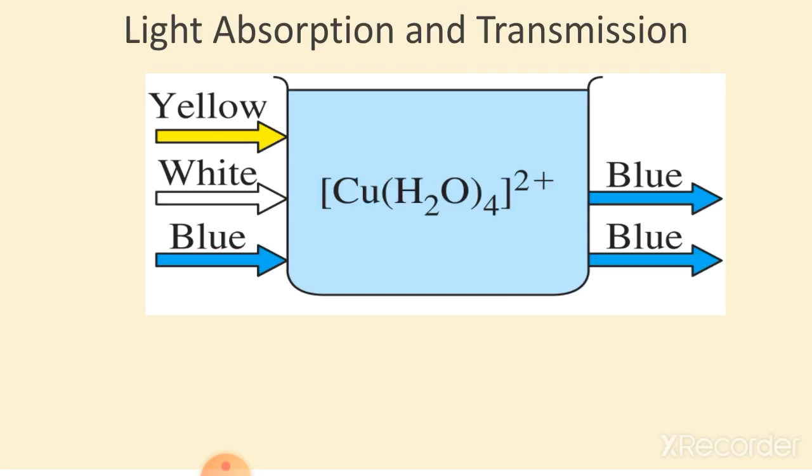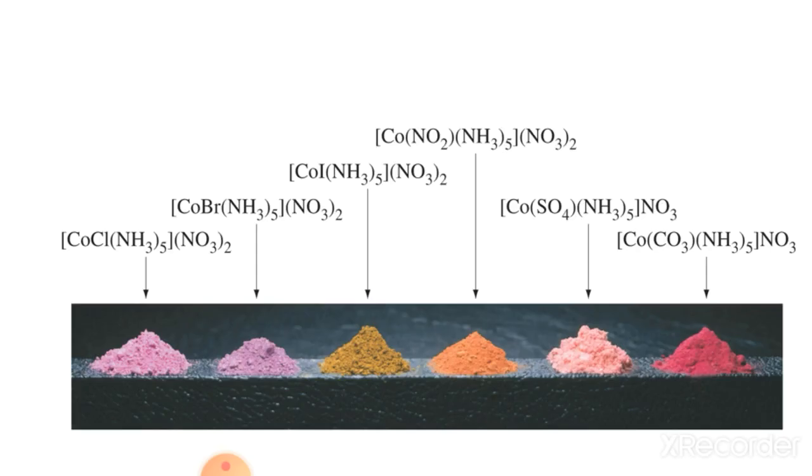If the wavelength of the photon absorbed by an ion lies outside the visible region, that is VIBGYOR, then the transmitted light looks the same as the incident light, that is white, and the ions appear colorless. So these are some basic concepts about absorption and transmission of light.